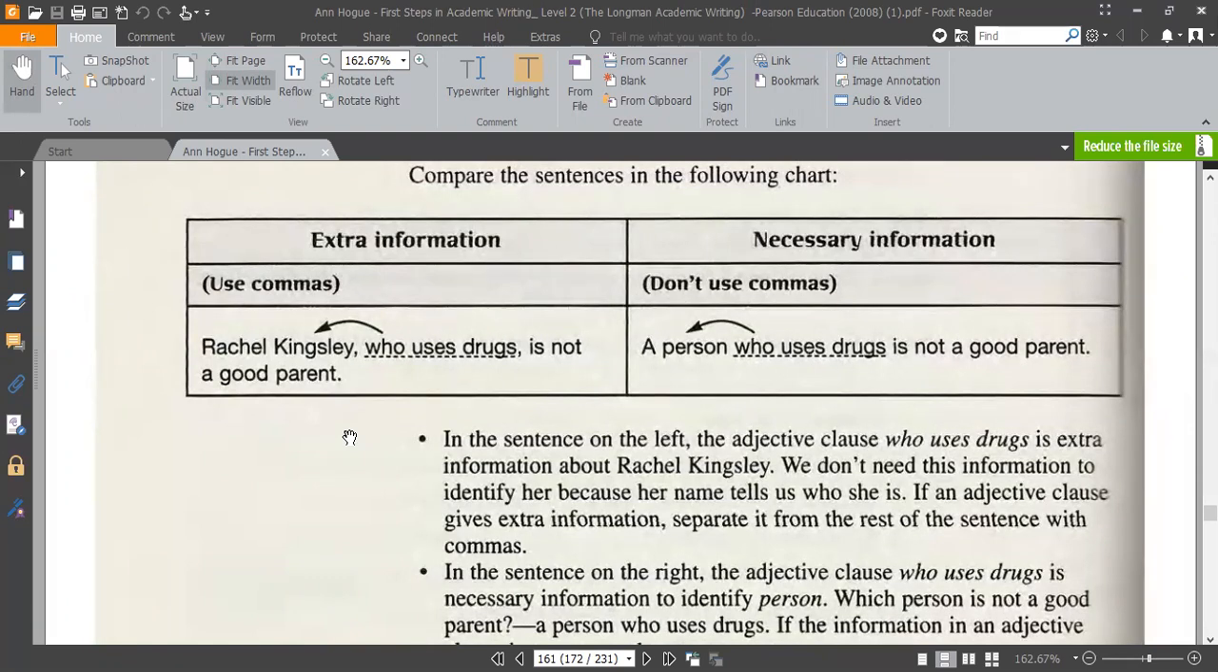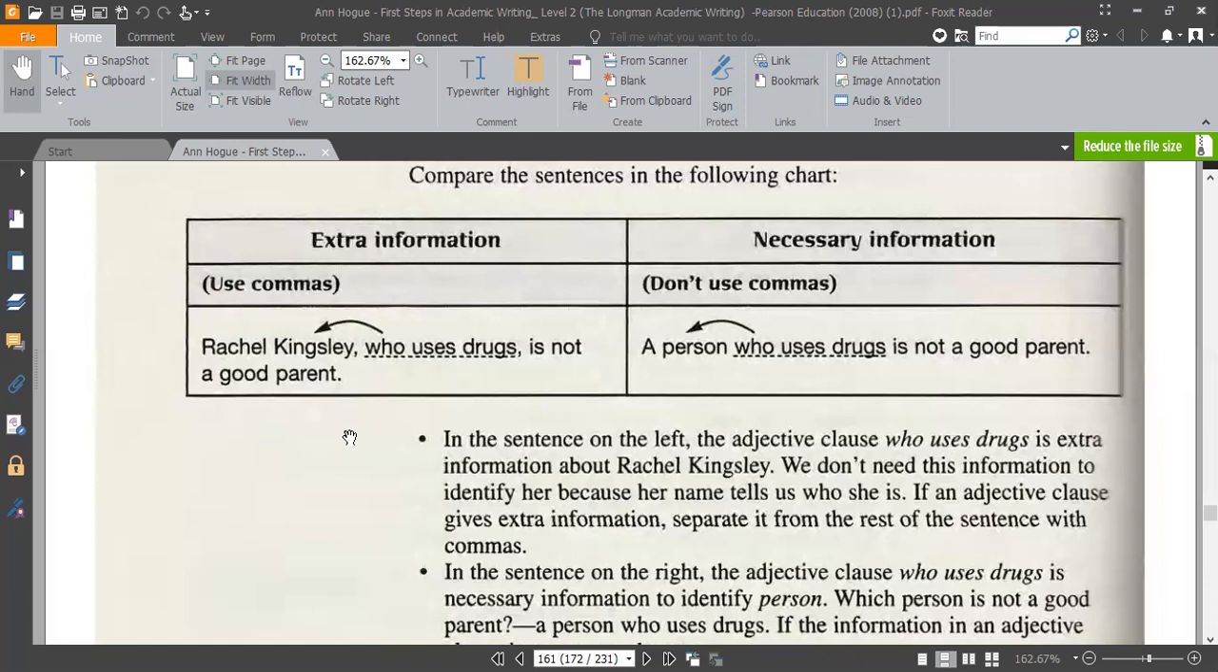Here, Rachel Kingsley, who uses drugs, is not a good parent. Even if I say Rachel Kingsley is not a good parent, it's okay. Again, it's very clear because it's the name of the person. Okay, but in the second sentence, Heidi, read the second sentence.